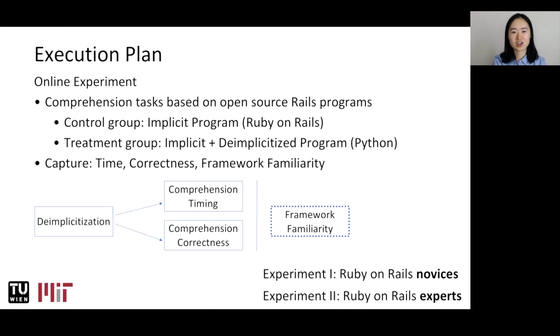We plan to conduct online experiments where developers perform comprehension tests. The control group reads only the implicit versions, that is the Ruby on Rails implementations. The treatment group reads both the implicit programs and their deimplicitized versions. We're going to measure the comprehension time and comprehension correctness and see how they are affected. We're also going to condition the results on the participant expertise on the application frameworks by conducting 2 separate experiments on novices and experts, respectively.